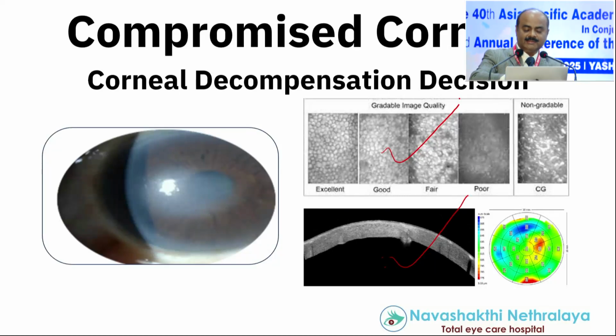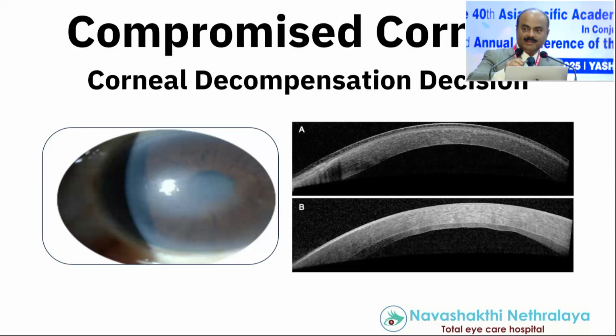So what are the criteria that we look at? 1100 is the criterion I look at. Many of them look at 1000, and for thickness I look at 600. If the specular count is less than 1000 or 1100, and the corneal thickness is more than 600, then I'll be thinking of a combined triple procedure for this patient. A triple procedure could be DSEK, DMEK, or full thickness transplantation along with the cataract surgery. But if it is better than this, as a first step I'll always try a cataract surgery.